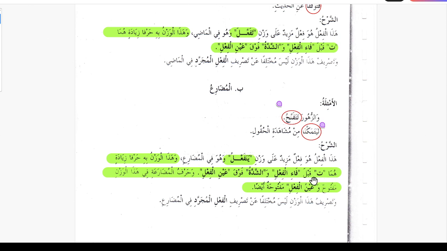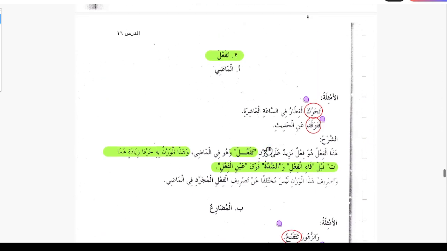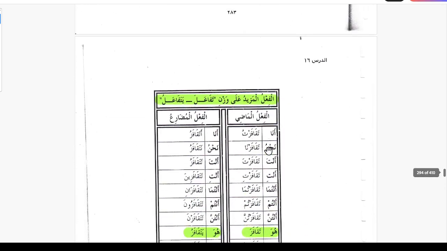Huma, they are ta qabla fa'il fe'li, ta before the fa kalima of the verb. Washaddatu fawqa ainil fe'li, and doubling of the an kalima. Wa harful mudarati fi hazal wazni maftuhun, and the harful mudare is again maftuh, has a fatha, and ainul fe'li maftuhatun aidan, and the an kalima has a fatha also. So again it is the same thing, same as the last one.